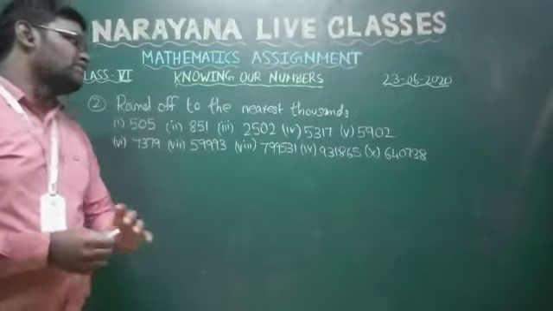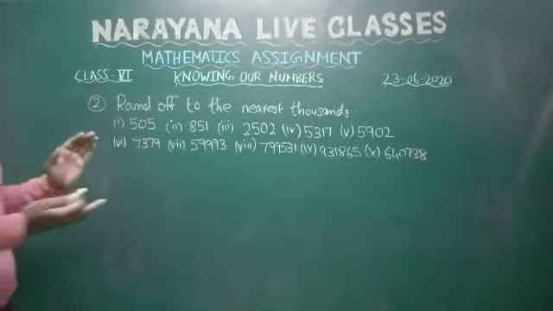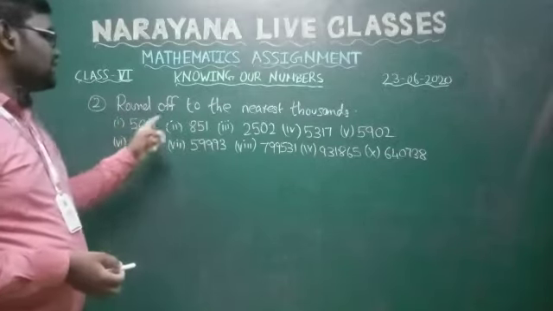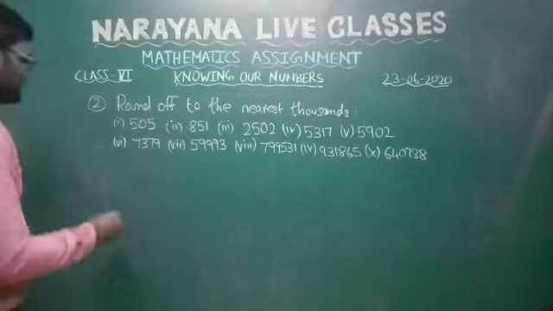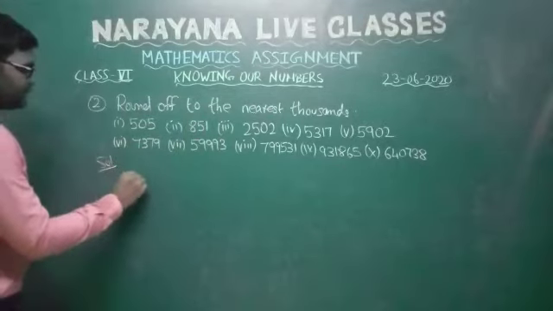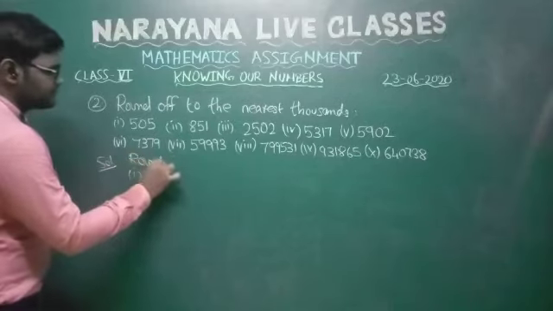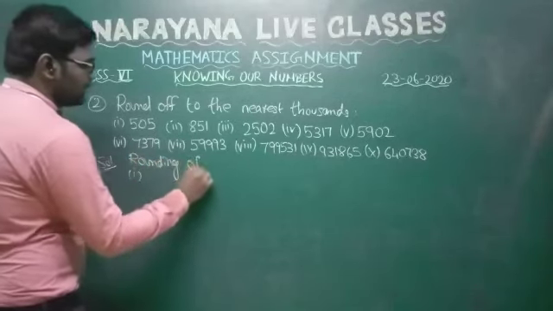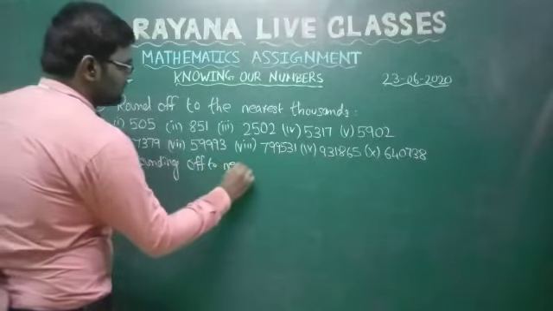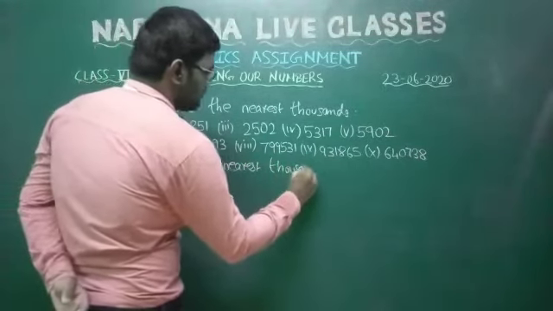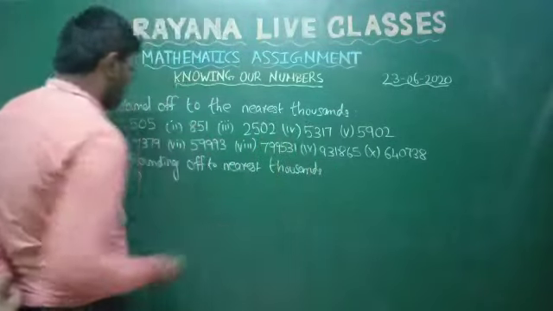Now we will discuss the solution for the second problem. In the first problem we saw the definition of how we round off in the three cases. Here also we are going to round off with examples. Rounding off to nearest 1000.